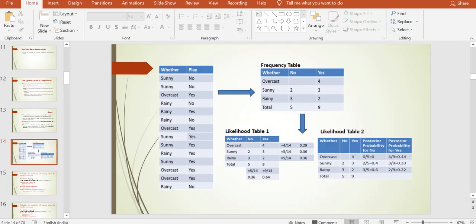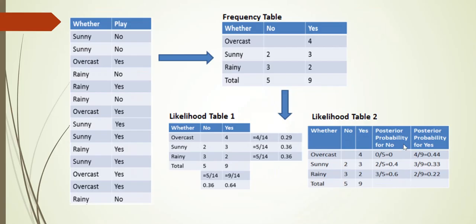First let us check with an example. This is the weather prediction data set. As I told before, we are taking only one feature, which is weather, and the target label is play, whether the players will play or not. How many classes are there under weather? Three classes: overcast, sunny and rainy.